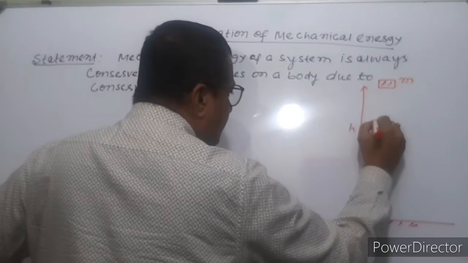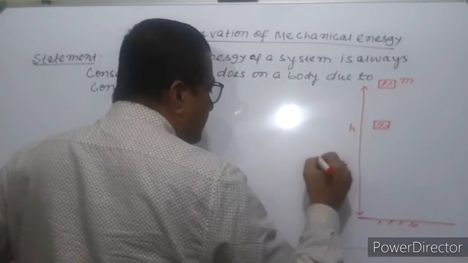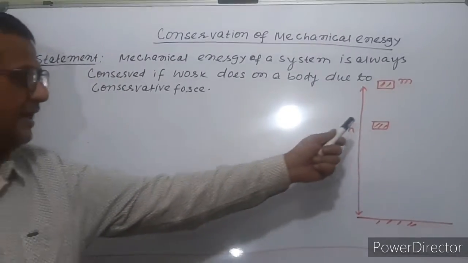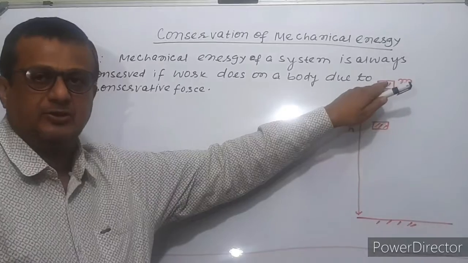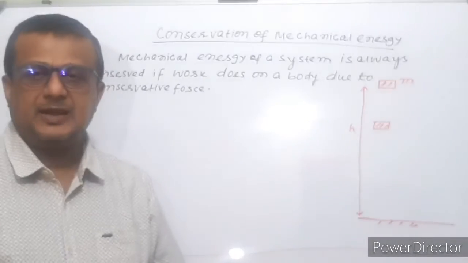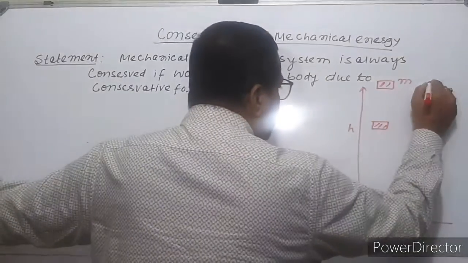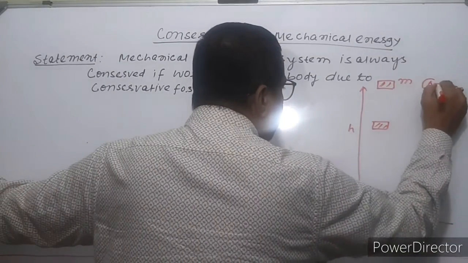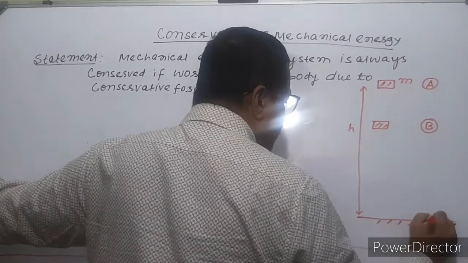When this body is dropped, it falls down due to gravitational force, because only one force is acting on this body. So we take this position A, this is position B, and this is position C.